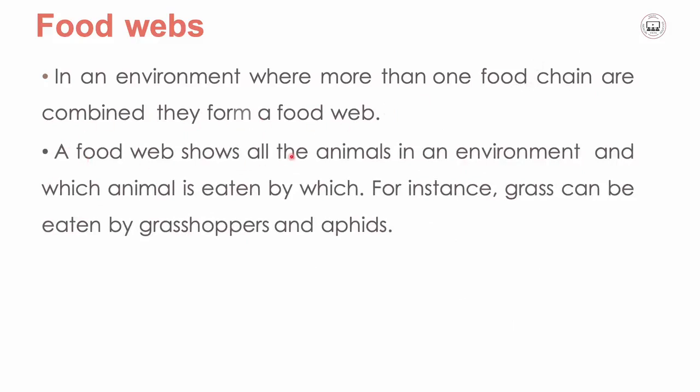Now, a food web shows all the animals in an environment and which animal is eaten by which. For instance, grass can be eaten by grasshoppers and aphids at the same time. Not only grasshoppers eat grass, you may also look at aphids. They also happen to eat grass.